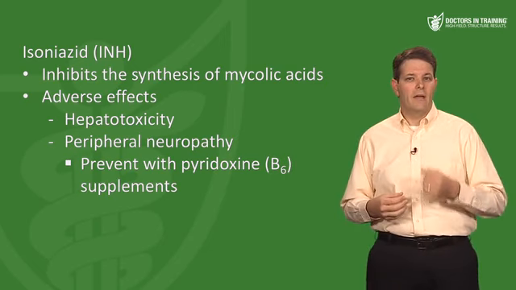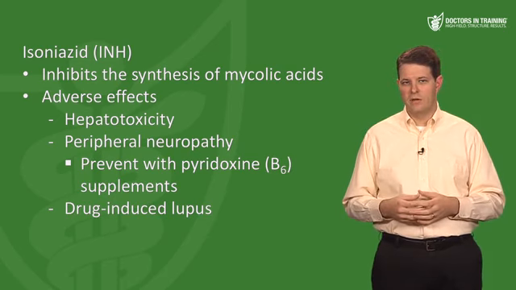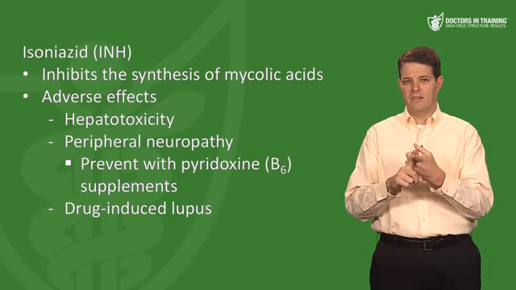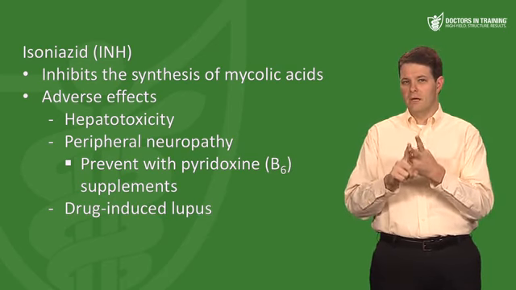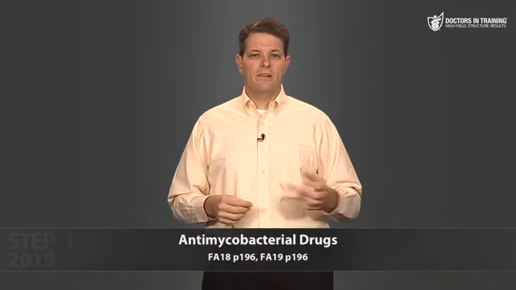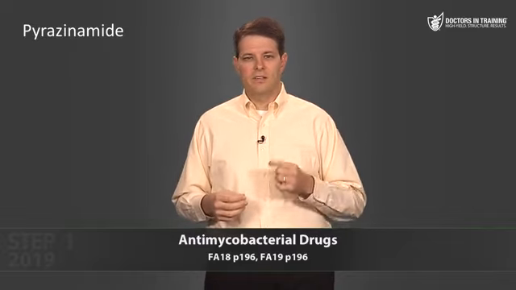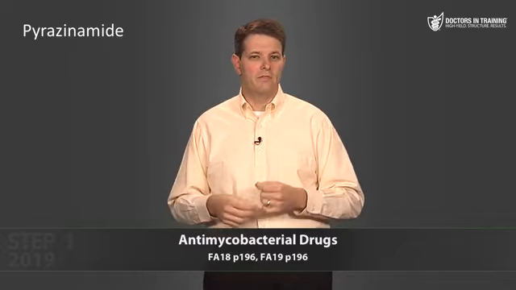Now, another potential adverse effect of isoniazid is drug-induced lupus, although that's much lower yield for your exam. Definitely remember hepatotoxicity and peripheral neuropathy, and then the B6 supplement to prevent that peripheral neuropathy. Now, our next drug is pyrazinamide. Its mechanism of action isn't clearly understood, but it's used as part of this initial treatment regimen for active TB.